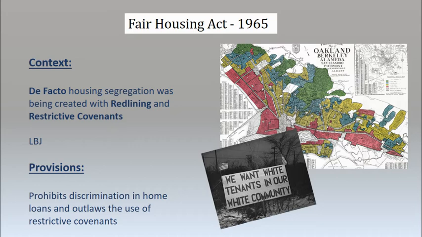This is going to make home ownership very difficult for minorities. And as you should know, home ownership is one of the best ways for a family to build wealth throughout the generations. This is again signed by LBJ, and this is going to prohibit the use of these discriminatory loan practices and these restrictive covenants. Now, restrictive covenants were agreements that people had to sign when they bought a piece of property where they promised not to rent it or sell it to someone who is not white.